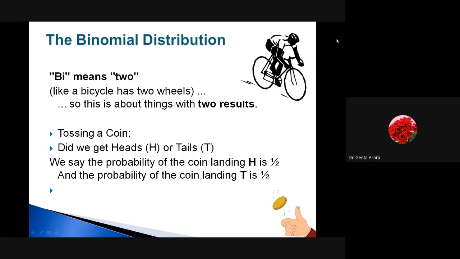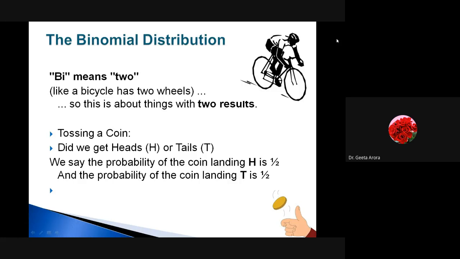So let us start with the distribution and how we are going to find it out. What are the other related things? If we talk about binomial distribution, then bi means two. Here I have shown with the help of a cycle that we know bicycle. Why is it named bicycle? Similarly, binomial distribution means we are dealing with two outputs.